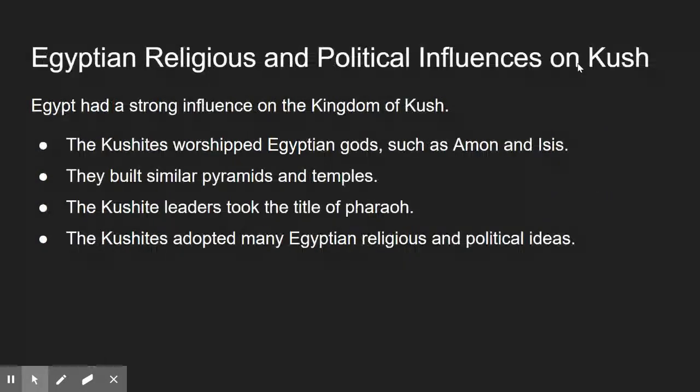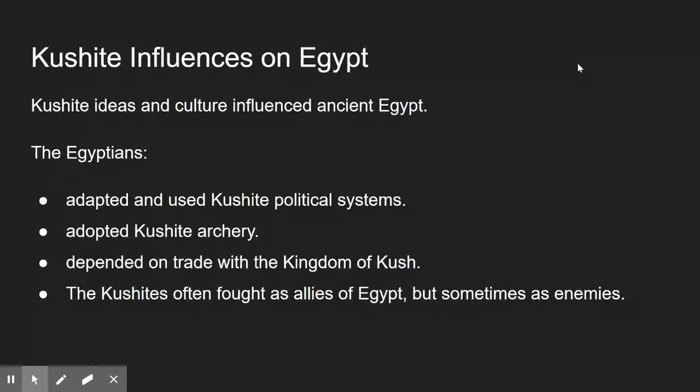Egypt had a strong influence on the Kingdom of Kush. The Kushites worshipped Egyptian gods such as Ammon and Isis. They built similar pyramids and temples, and the Kushite leaders took the title of pharaoh. The Kushites adopted many Egyptian religious and political ideas as well.